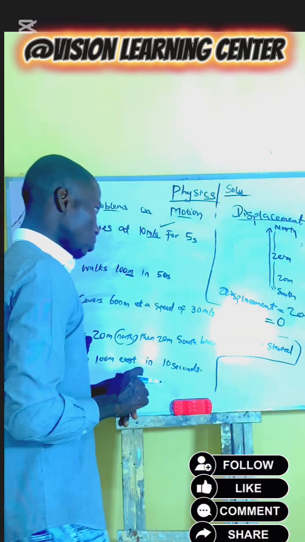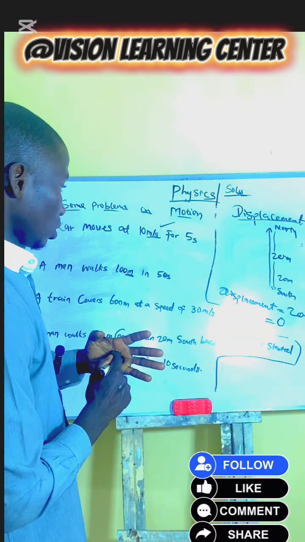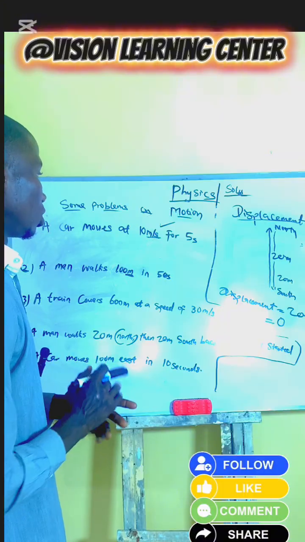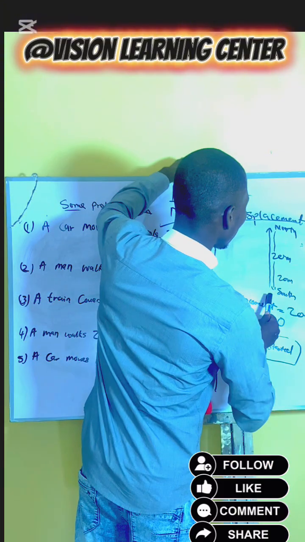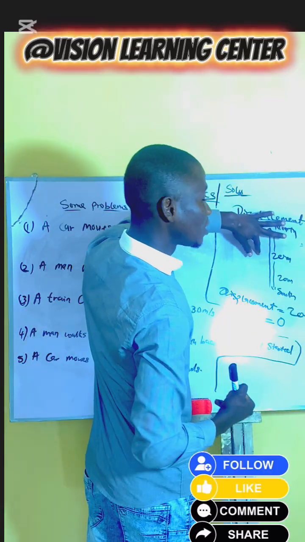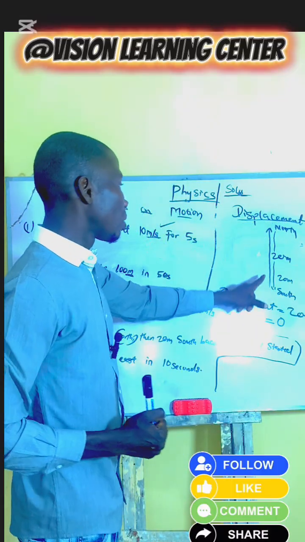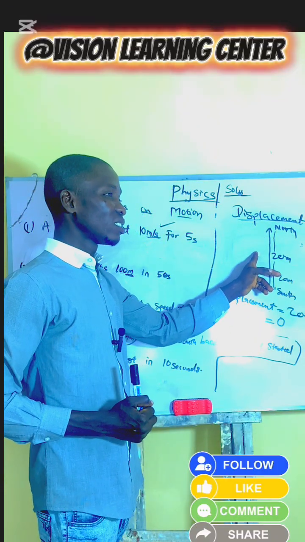So our displacement here is 0, because the man walked back to where he started.